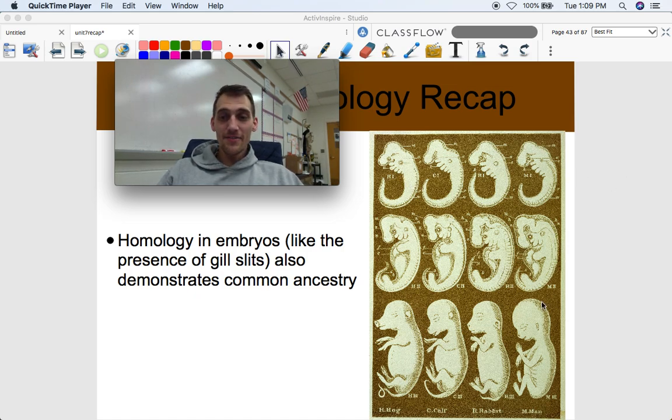So that means even human embryos have what could, in other species, develop into gills, right? But look at that, and look at the human embryo. You see that too? It has a tail as well. Do you have a tail? No. Do you have gills? No. Hey, but as an embryo, we did, right? And that suggests common ancestry.